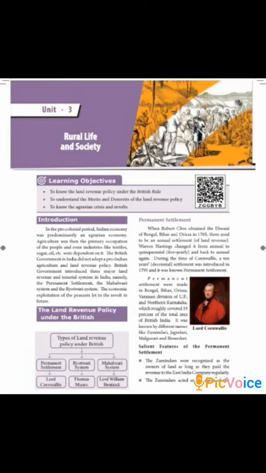The second point is that the zamindars acted as agents of the government for the collection of revenue from the cultivators. Zamindars were called landlords in the first point. In the second point, the land revenue needed by the British East India Company was collected from the cultivators by the zamindars, and from the zamindars the British East India Company would take it. It is a chain reaction.